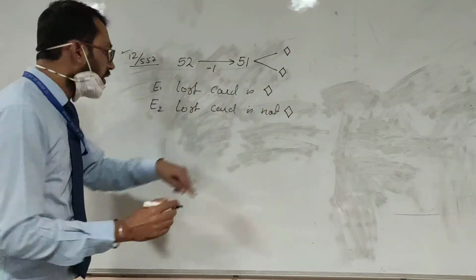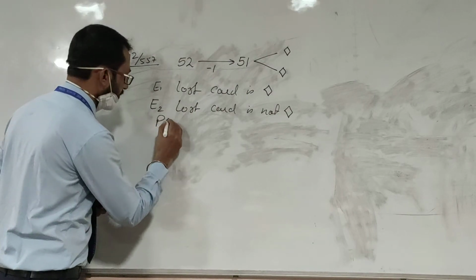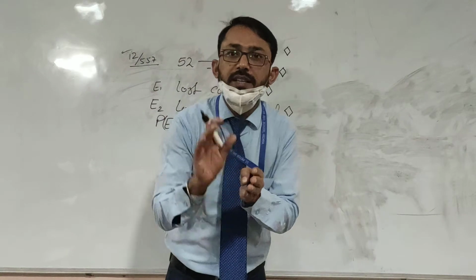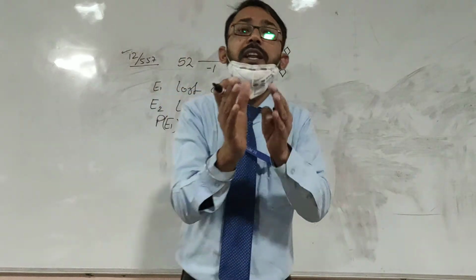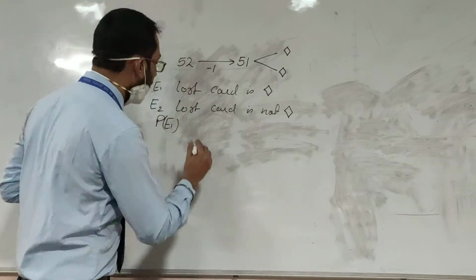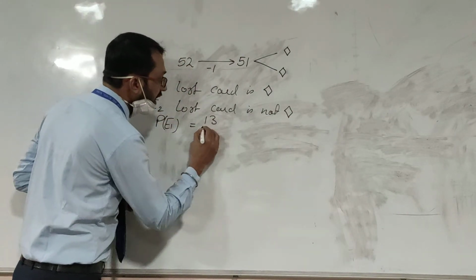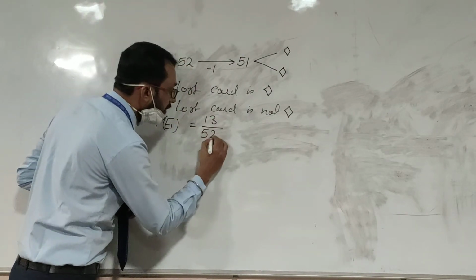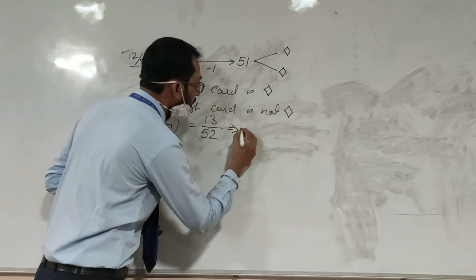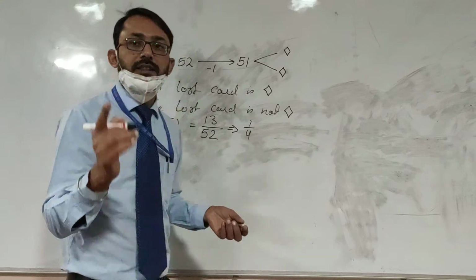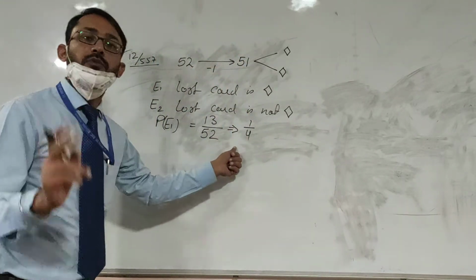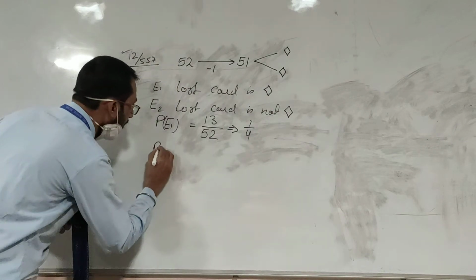Now, probability of E1. What is the probability that the lost card will be diamond? How many diamonds are there in the playing cards? Out of 52 cards, 13 are diamonds. 13 on 52, so it will be 1 on 4. The lost card is diamond, its probability will be 1 by 4.